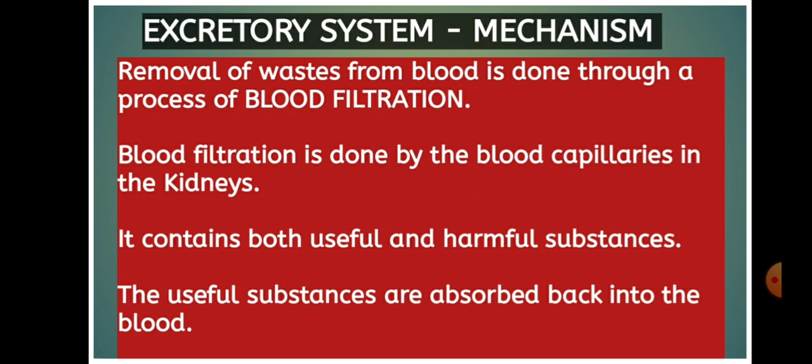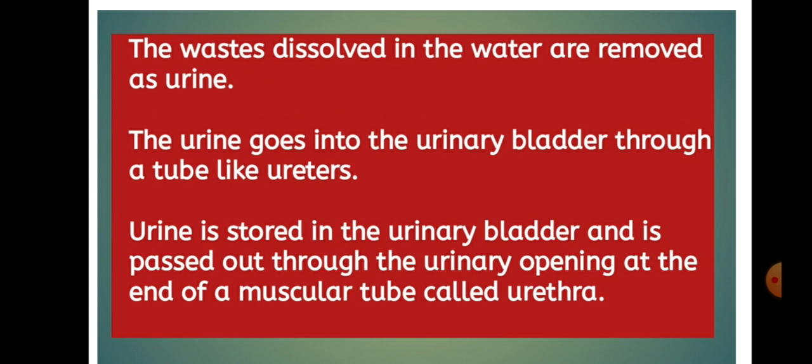The filtered fluid contains both useful and harmful substances. The useful substances are absorbed back into the blood. The waste dissolved in the water is removed as urine. The urine goes into the urinary bladder through tubes called ureters.